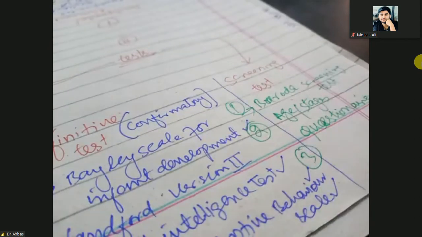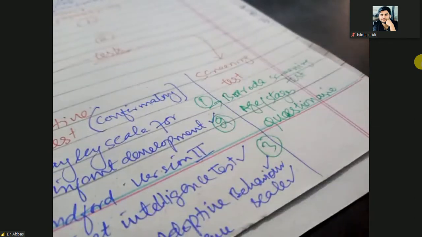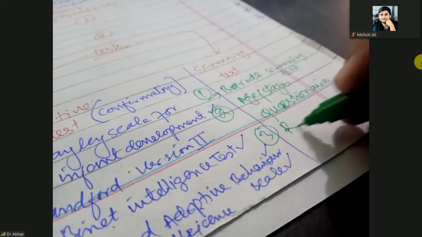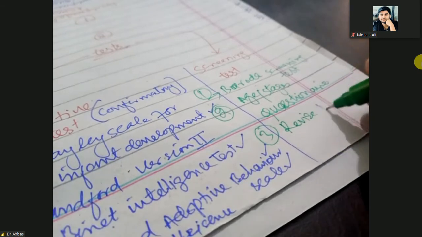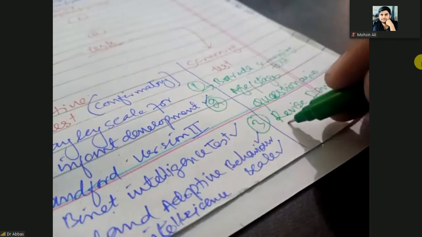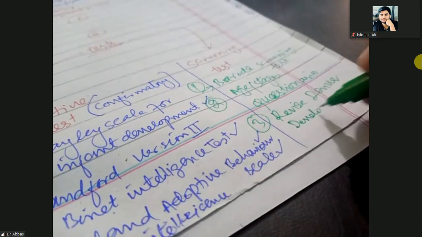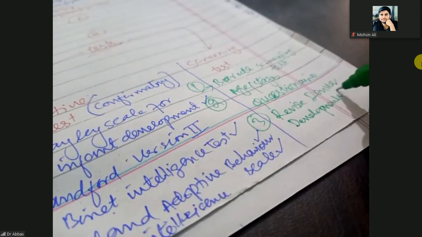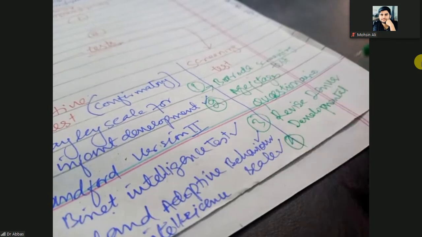Third one, revised Denver developmental screening test. These are available in the book. Okay, and the fourth one is the